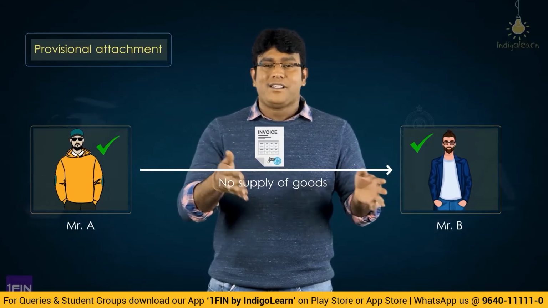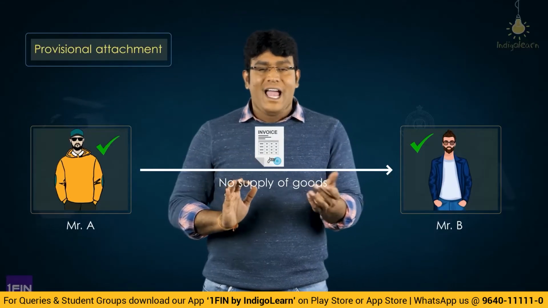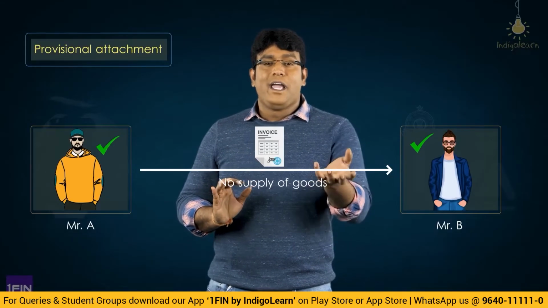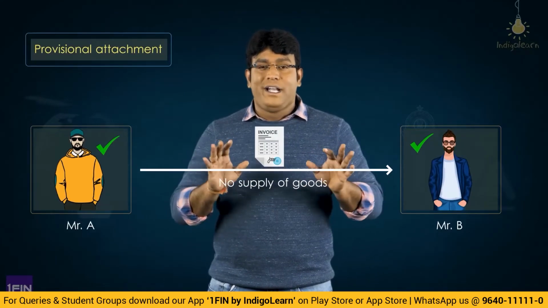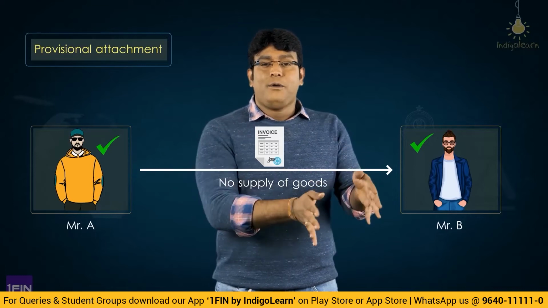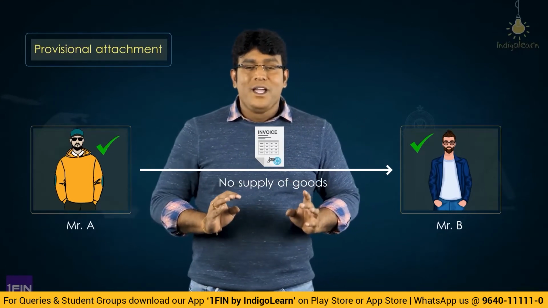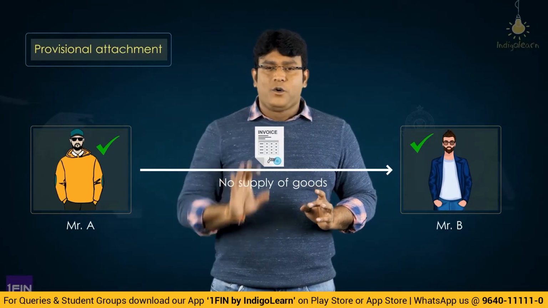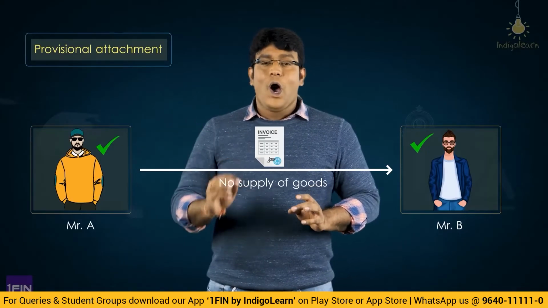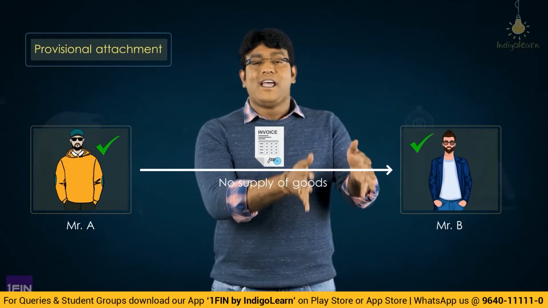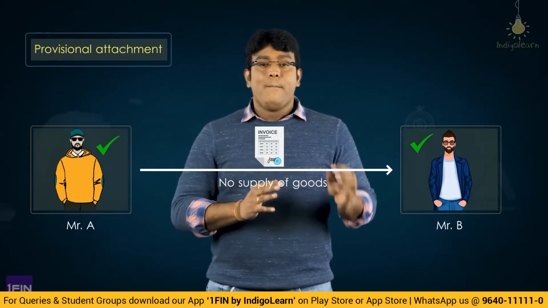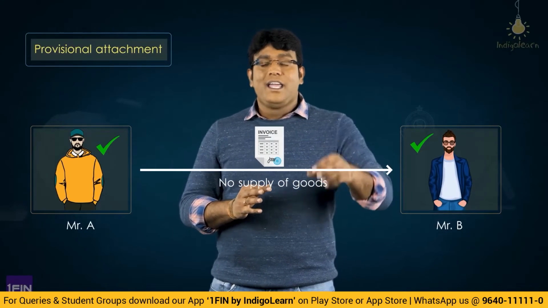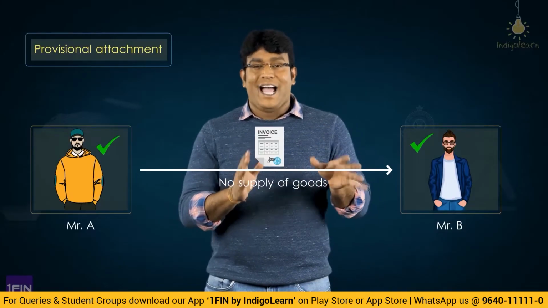That means there is an invoice without supply of goods or services and B has enjoyed the benefit of input tax credit. So the law specified that provisional attachment could be done even of the property belonging to Mr. B also. So provisional attachment of the property could be done on the actual person or on the person at whose instance the transaction was conducted. Otherwise, the person who has derived benefit out of such transaction, his property also could be attached.